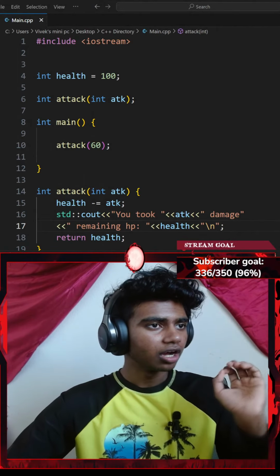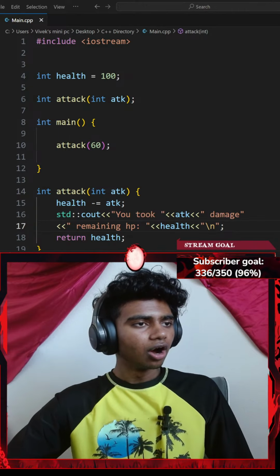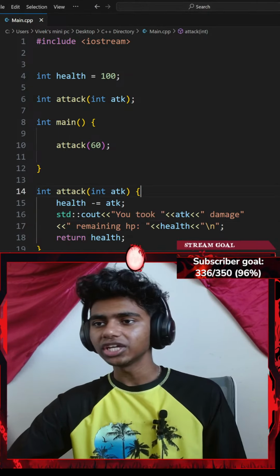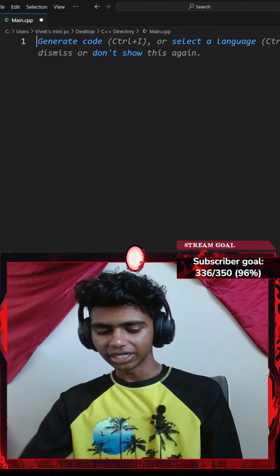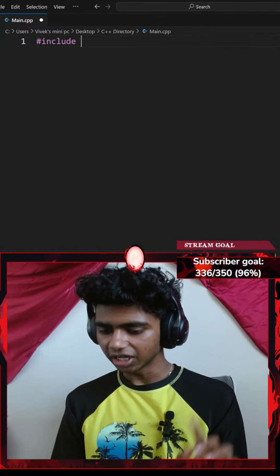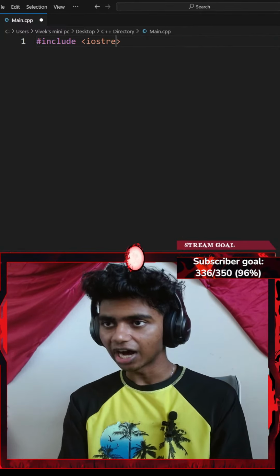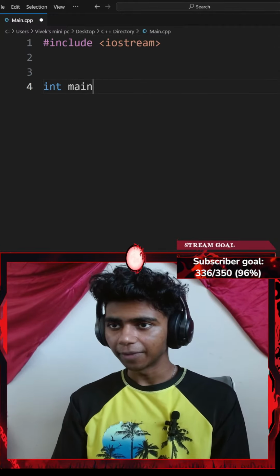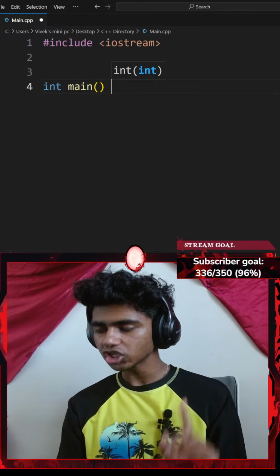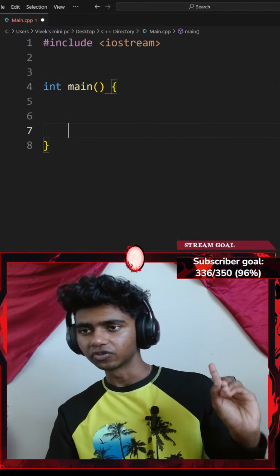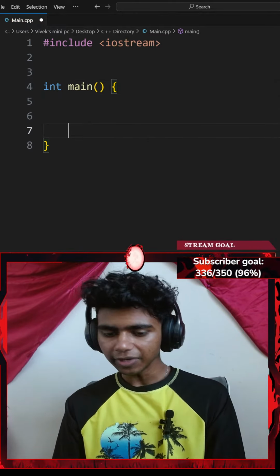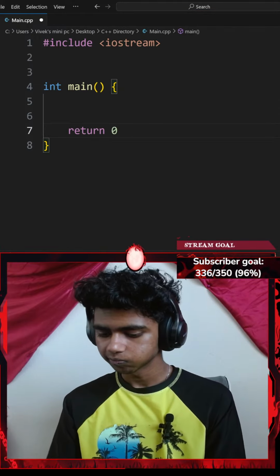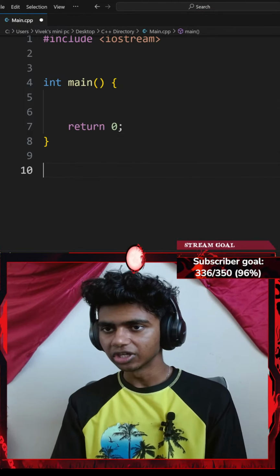Okay, and let me read the instructions again. So it says write a function called calculate score. Before I do that, let me go ahead and delete everything. Start off by including a pair of angle brackets, iostream. There we go. Next up, let me typecast my main function to be an integer. So I'll go with integer main, add a pair of curly braces. There we go. Maybe I could return 0 here. Okay, and then I'll end it with a semicolon.